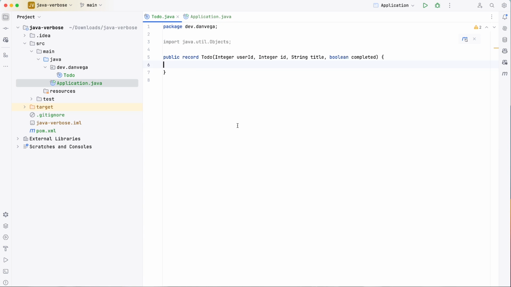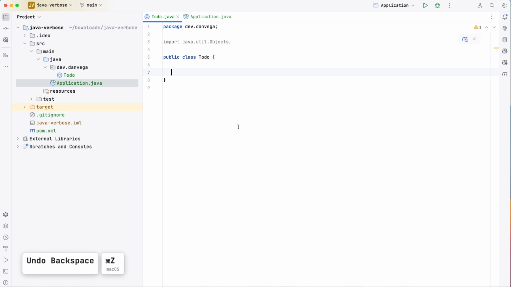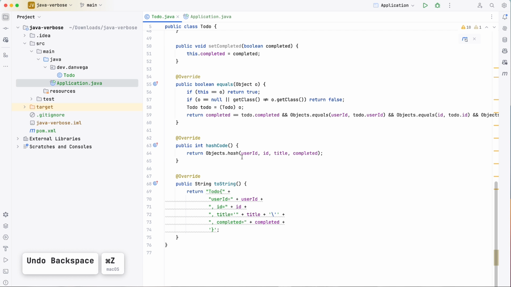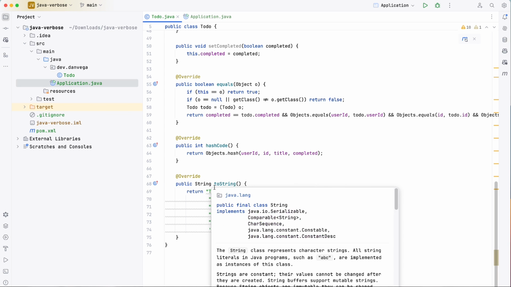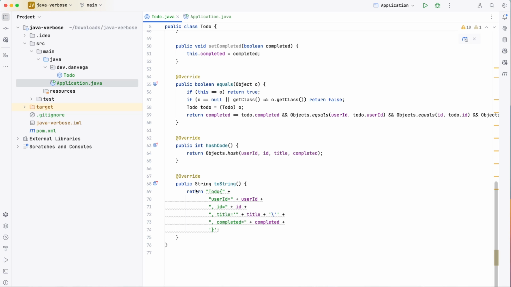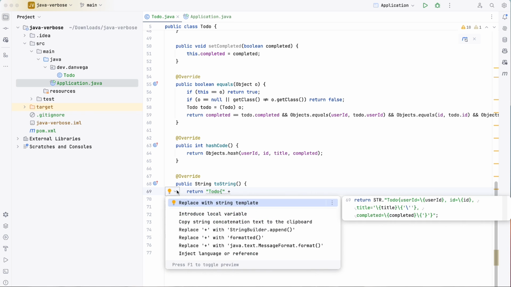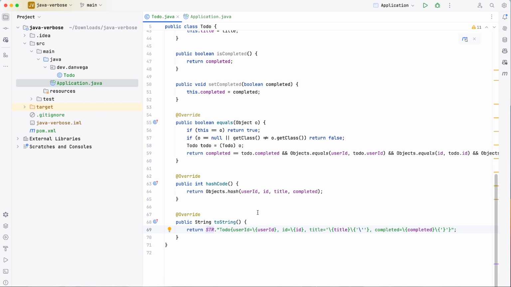Something else I want to show you is I'm going to revert back to that long class. If we go down here, we can see that we have something representing a todo in our system, but it's using a string literal over multiple lines. And this is kind of ugly, right? This doesn't look easy to write. I generated it, but I want to convert this into something using string templates. So I'm going to say replace with string templates.